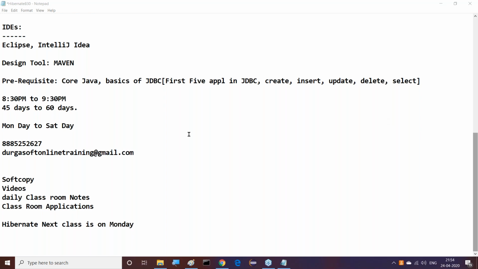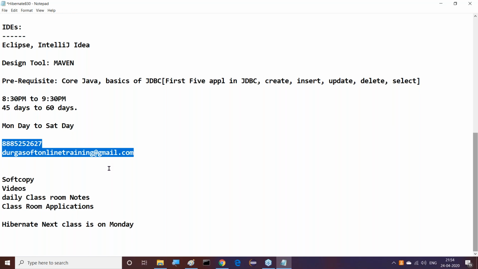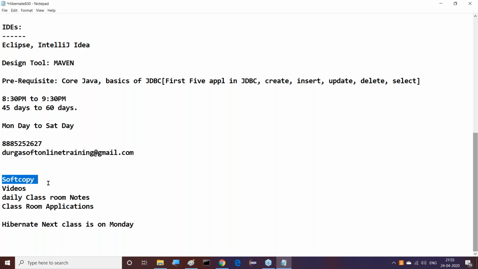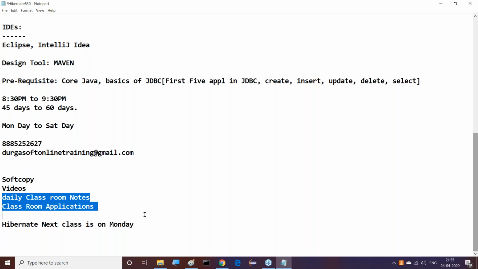Guys, if you have any concern about the money and these things, just talk with our office people. Send a request mail to durgasoftonlinetraining@gmail.com or call 885-252627. You can talk with our office people regarding anything, any concern about payments, payment methodology, or how to pay the fees. But technical issues, I will take the responsibility. As per my responsibility, the soft copy material and videos, the admin people will upload. But daily classroom notes and daily classroom applications, I will share with you separately. I'll create a channel and share all these things through the channel. Right.